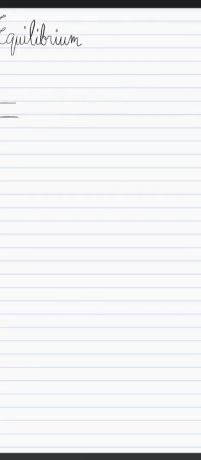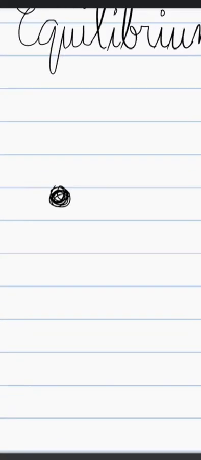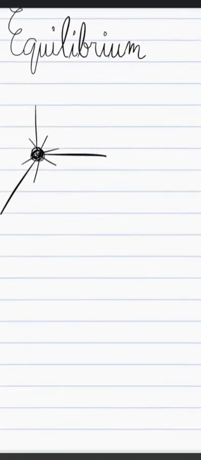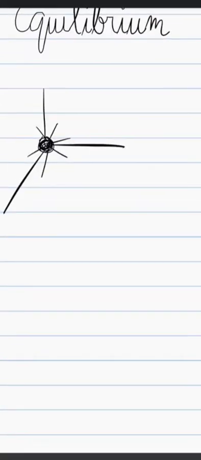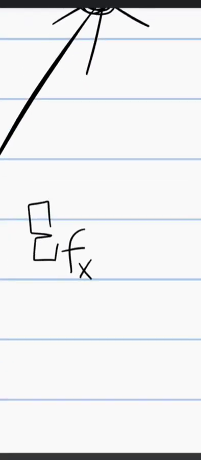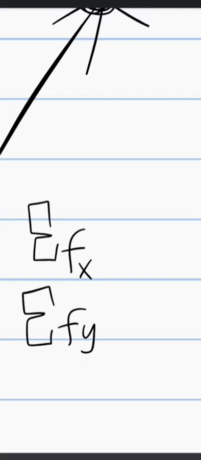So that is equilibrium. In statics, there are two types of equilibrium. One is the equilibrium of a particle. It simply means that the forces that act on that point or particle are all balanced or equal. And whenever there is a balanced force on a particle, the sum of the forces on that particle, let's say in the x and in the y, would be 0. There's no motion. That's why it's 0.